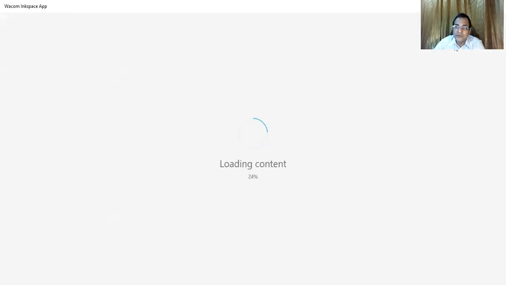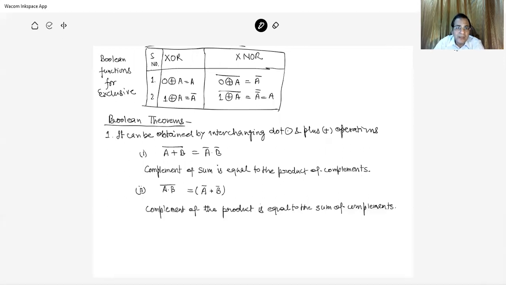So the exclusive OR or NOR gate can be summarized in this way कि Boolean function for exclusive OR के लिए, this is the 0, exclusive OR with A is A. 1 के साथ exclusive OR लेंगे तो A बार होगा, ठीक है। और exclusive NOR में this is 0 plus A बार, तो A बार हो गया A। 1 के साथ exclusive NOR लेंगे, तो A हो जाएगा। तो जहां पे A आया वहां पे A बार हो गया, जहां A बार हो रहा है वहां पर A हो रहा है। So it is again confirmed that XOR, exclusive OR, exclusive NOR का negation में, और जो दो थ्योरम्स हम बुलियन में किए थे वो यहीं से कंफर्म हो जाता है. It can be obtained.